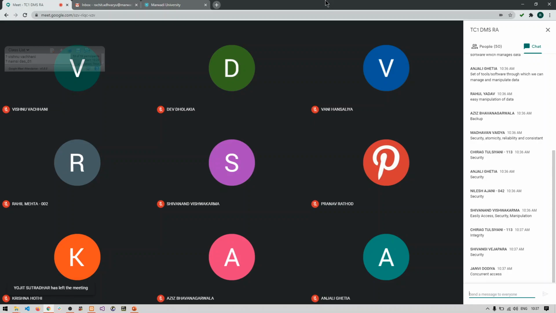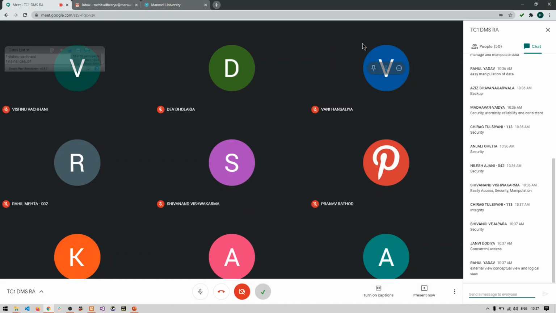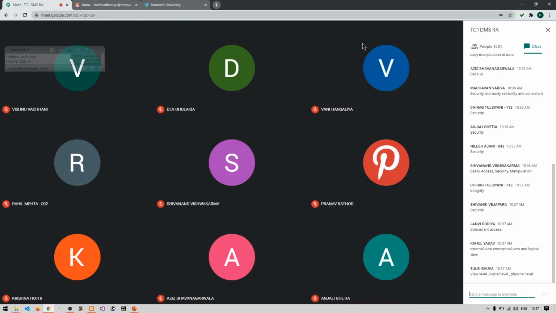Fine. So what is a three level architecture? Give me all the three layers name. Okay, external level, conceptual level or internal level, right? Then external level can also be known as view level, conceptual level can also be known as logical level, and internal level can also be known as physical level.